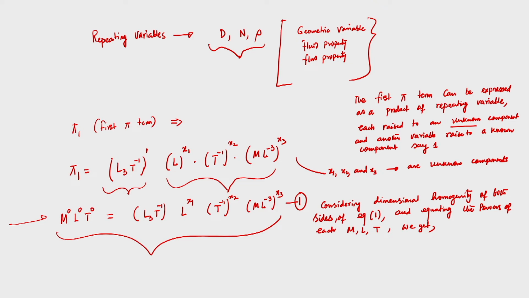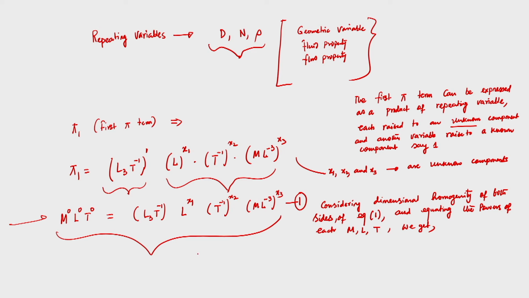So, how can we proceed? If we are considering dimensional homogeneity, we will equate the power of each M, L, T on both the sides. The left hand side power of M is 0. So, equating the power of M, the left hand side is 0 and the right hand side is x 3. This simply gives x 3 equal to 0.